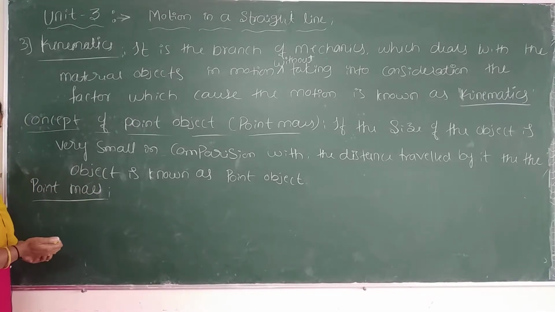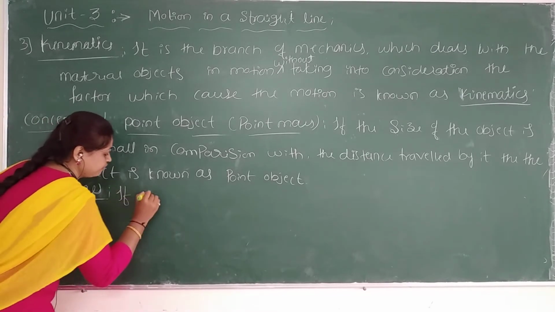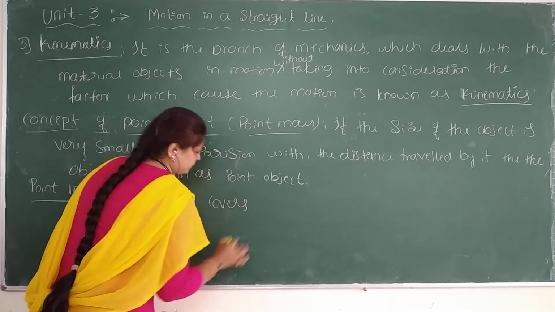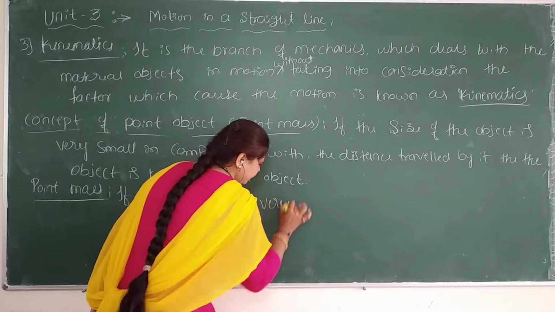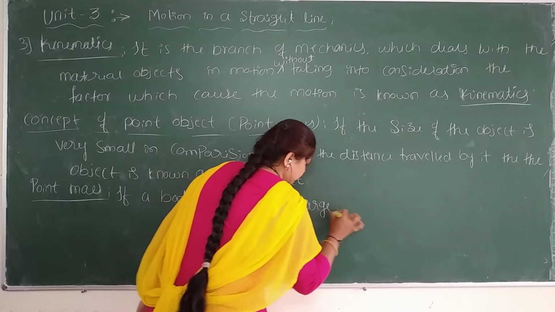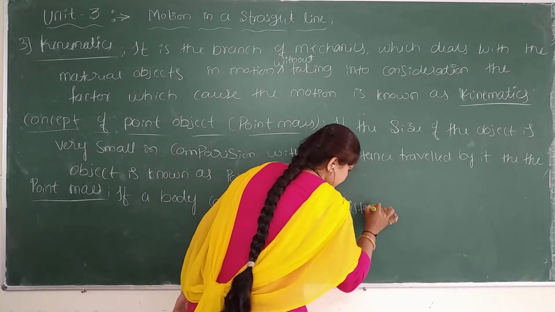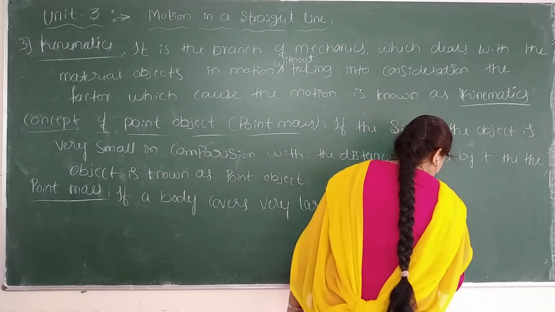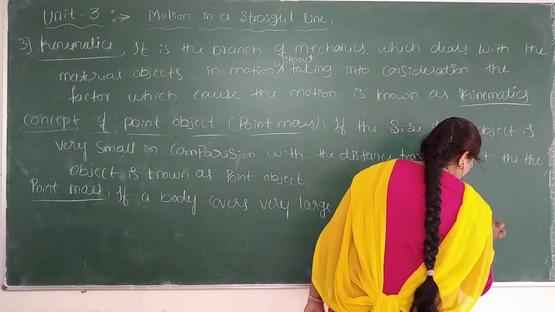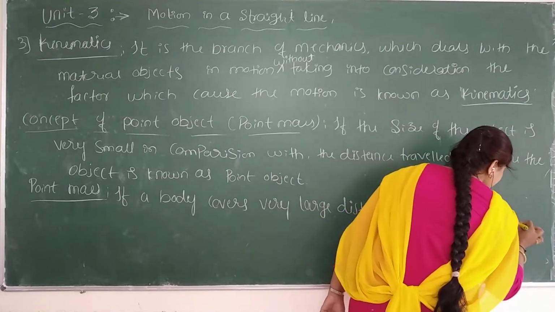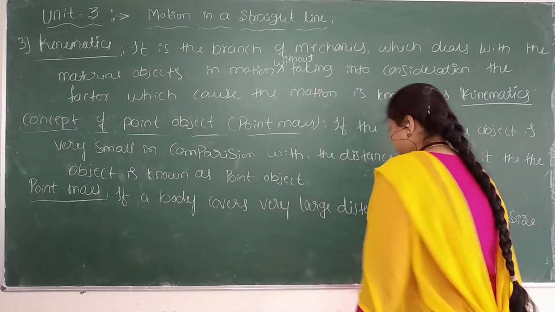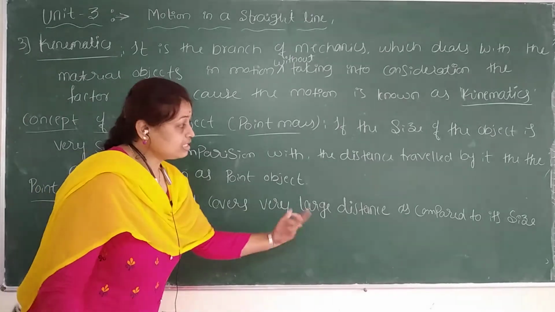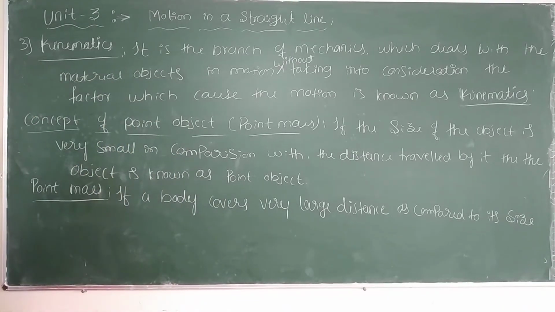Almost both are the same only. If a body or object covers a very large distance as compared to its size. So the object is covering a very large distance, and that distance is compared to what? The body's size.